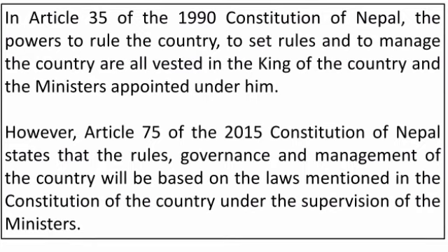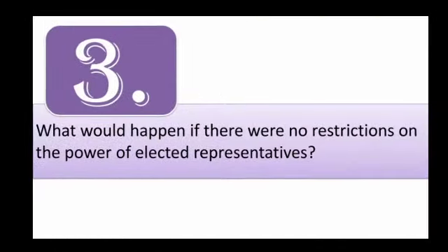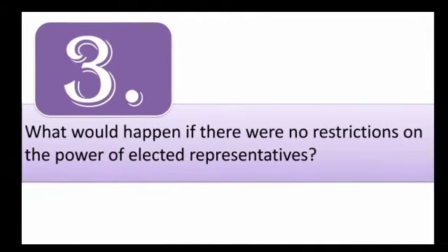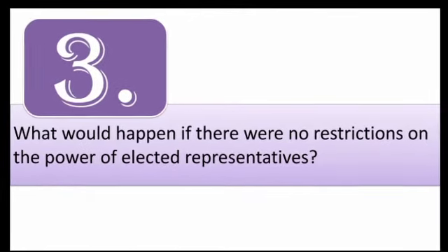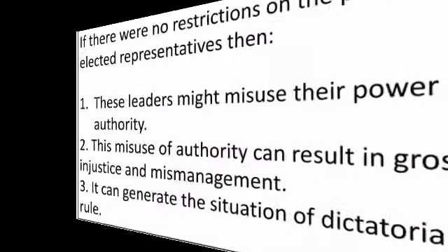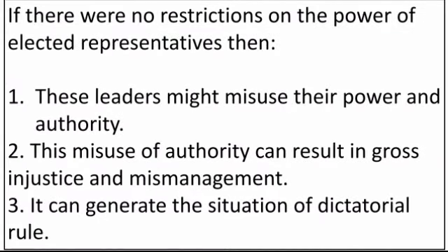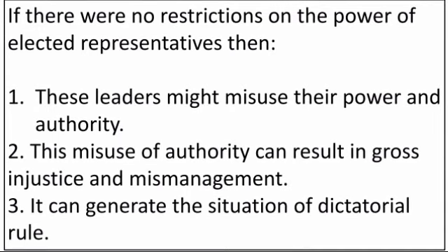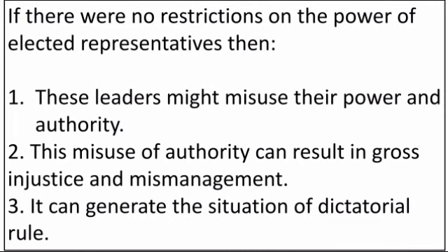Now children, let's go to question number 3. Here it is: what would happen if there were no restrictions on the power of elected representatives? Children, some situations are there in the answer. Point number 1 is these leaders might misuse their power and authority. Yes, absolutely true. In the absence of any strong constitution, these political leaders and representatives can misuse their power.